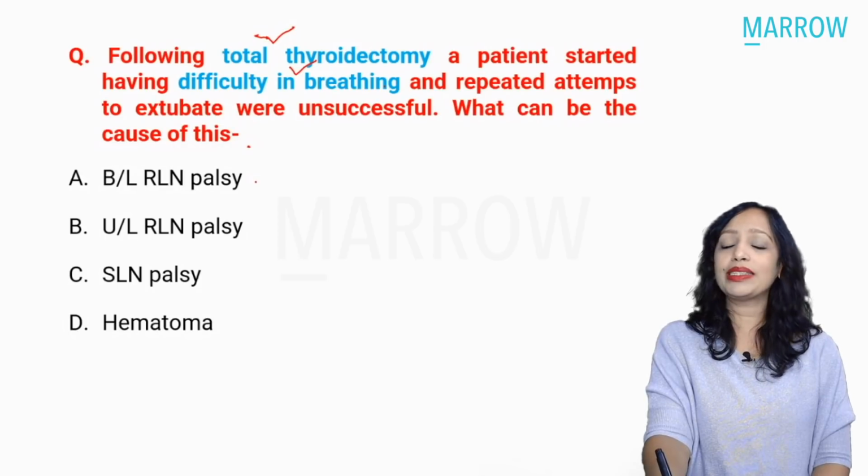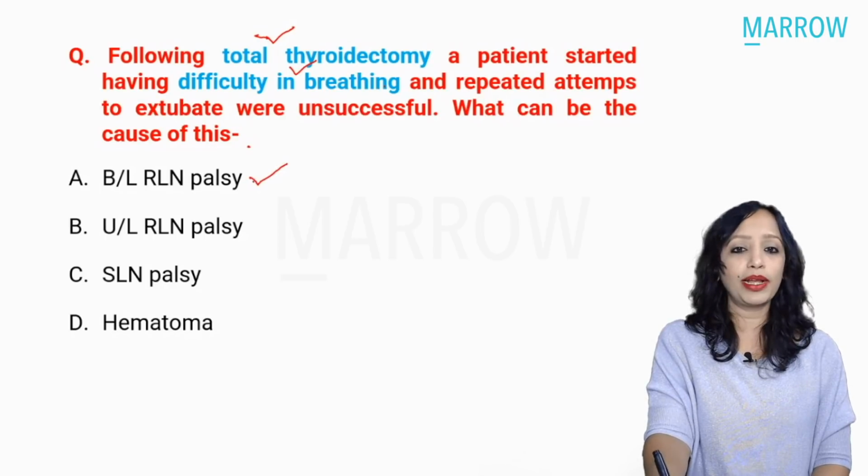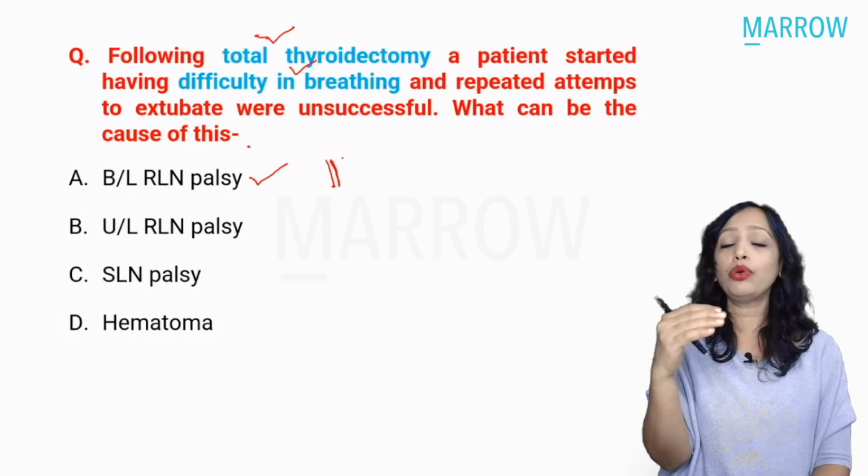So which palsy can lead to stridor? Yes, we know it is bilateral recurrent laryngeal nerve palsy that will lead to both the vocal cords in the median position. So there will be no space to breathe.